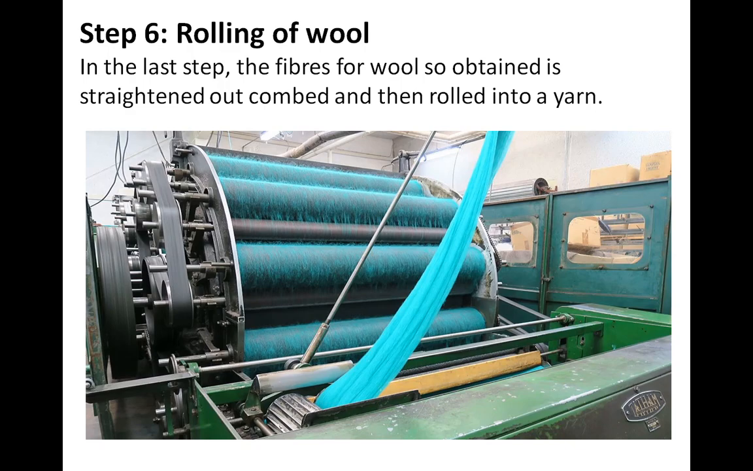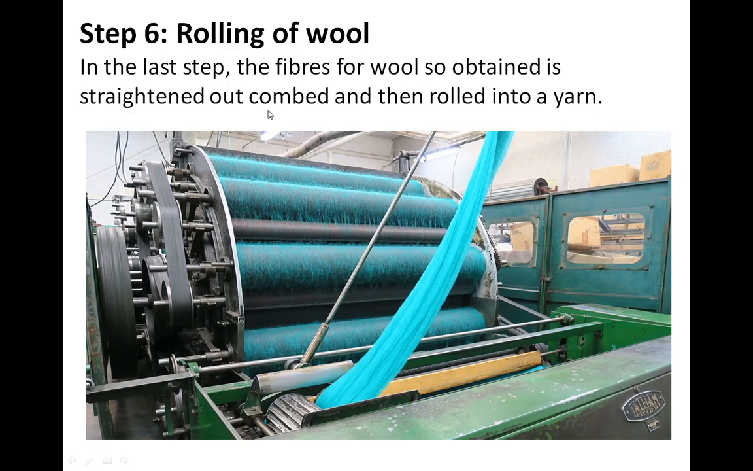The fibers of wool so obtained are straightened out, combed and then rolled into yarn. So whatever colorful wool is there, we just straighten the threads. The threads after dyeing or after many processes are not in straight shape, so we have to straighten them with the help of a machine, and then with the help of this roll-like structure, see how we are rolling into yarn, see this. Like that we get the wool.